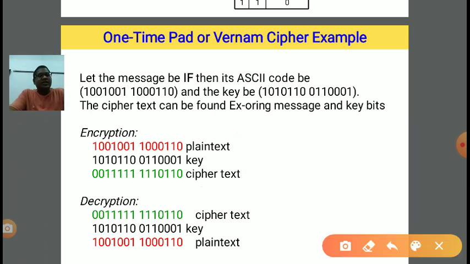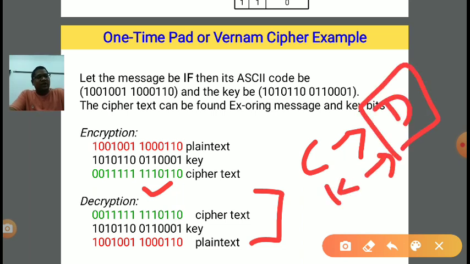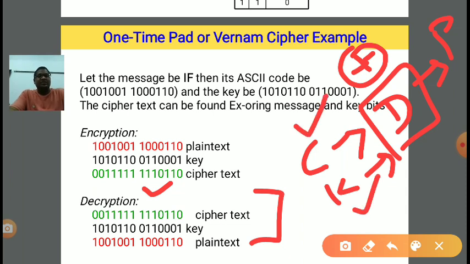Now at the receiver end we apply which method? Decryption. In decryption we have the ciphertext as input and we have what? The key, and the ciphertext and key will be applied to the decryption algorithm, and it will generate the plain text. In decryption we have to XOR the ciphertext and the key, and it will generate the corresponding plain text.